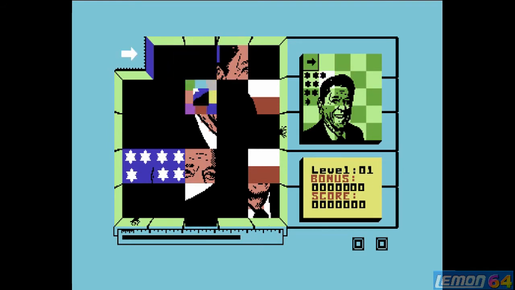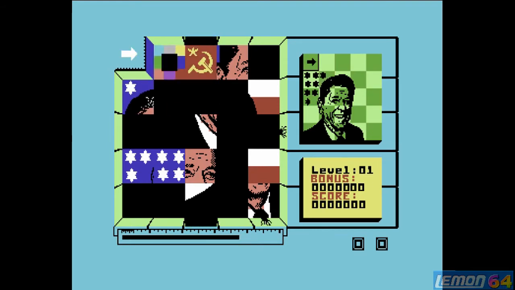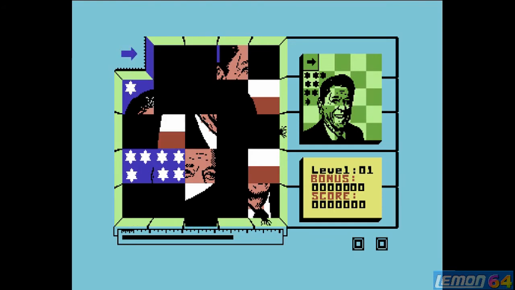But for the main part, of course, those objects are to be avoided, and throwing those off the screen will mean they do not reappear. So those bombs will not reappear, and those stars and stripes flags, well, they're just there for a bonus. That should hopefully at this stage leave us with enough blocks on the screen to start manoeuvring.